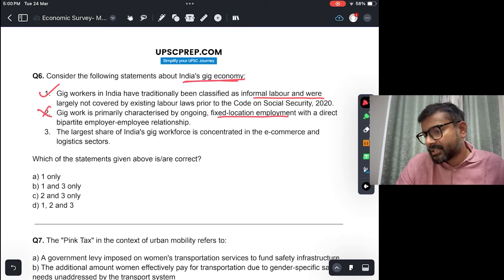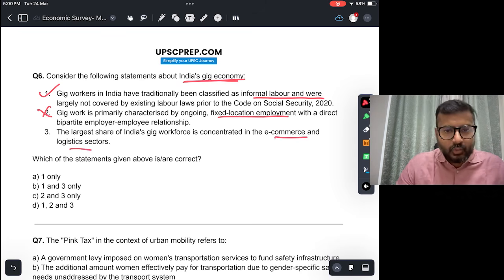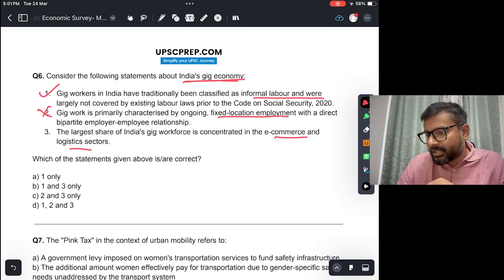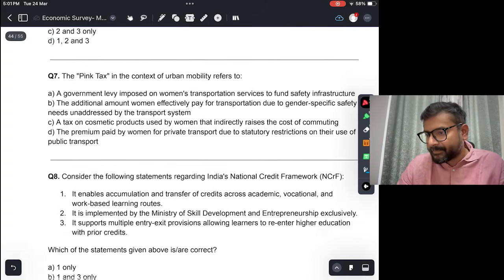The largest share of India's gig workforce is concentrated in the e-commerce and logistics sectors. This is true. Okay. E-commerce like your online platforms, food delivery platforms or ride sharing platforms, all these are वहाँ पे सबसे ज़्यादा gig work होता है. So the answer is B, 1 and 3.